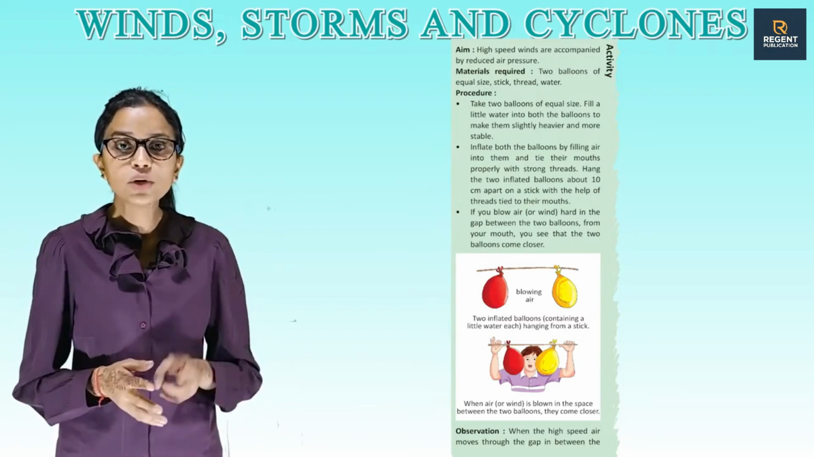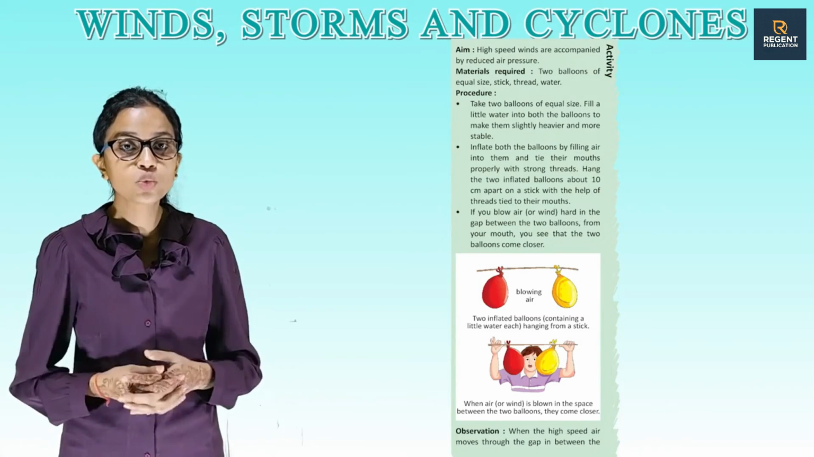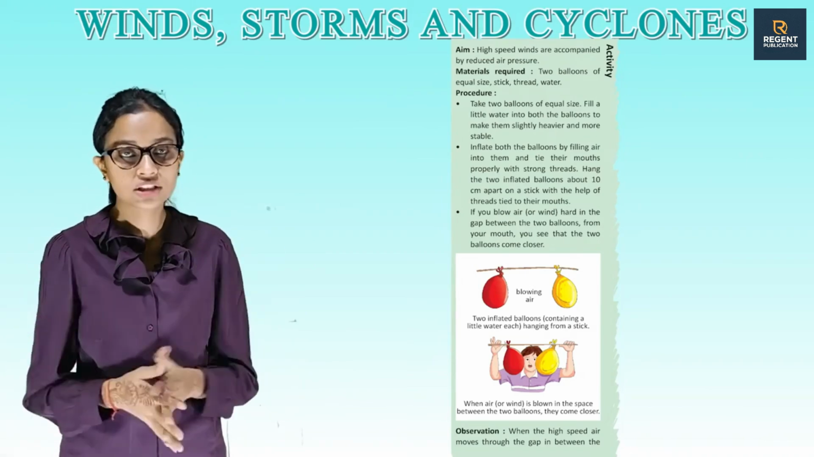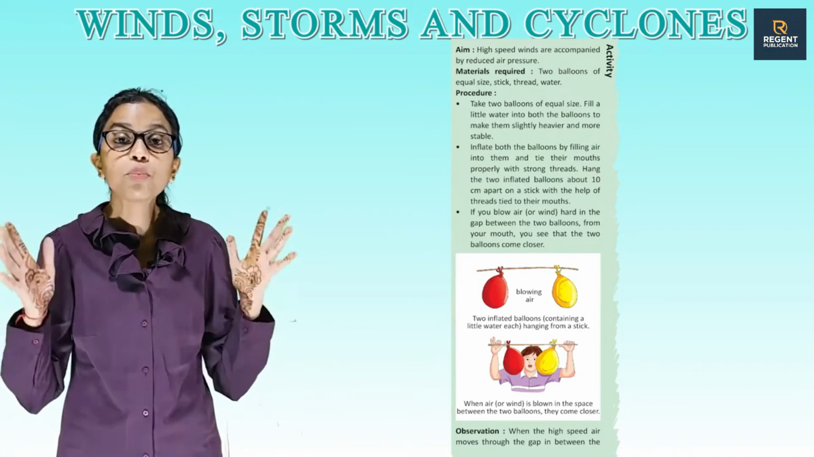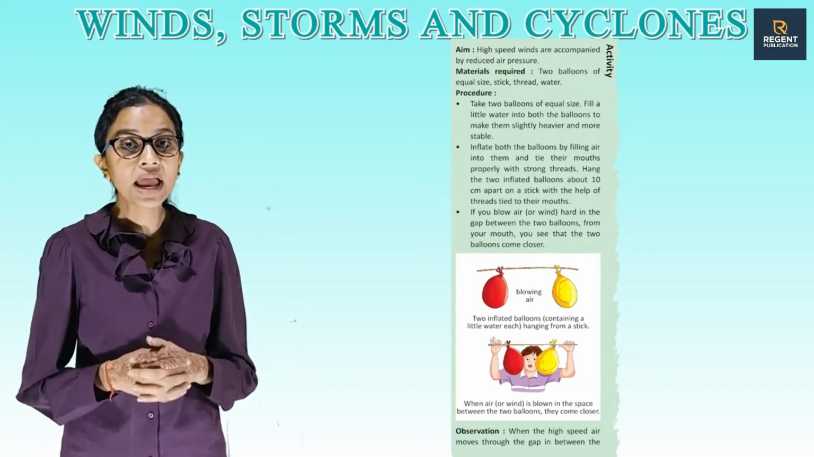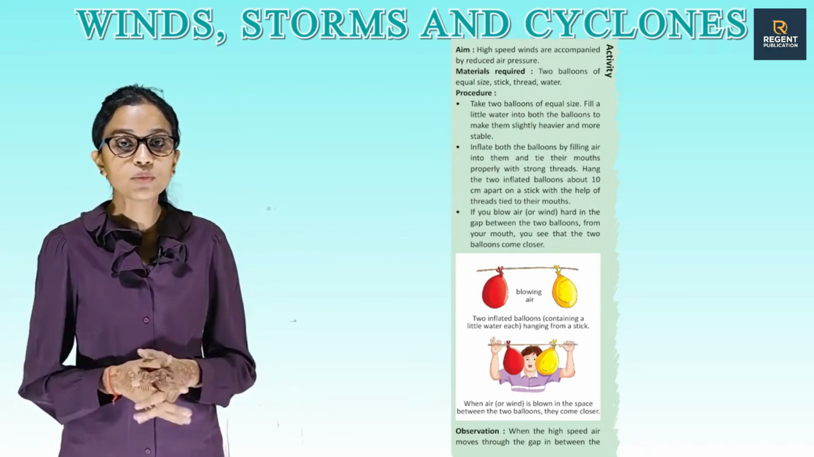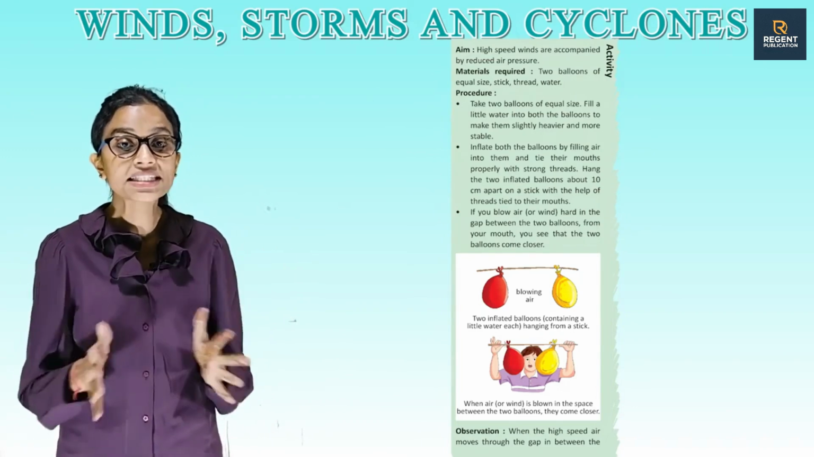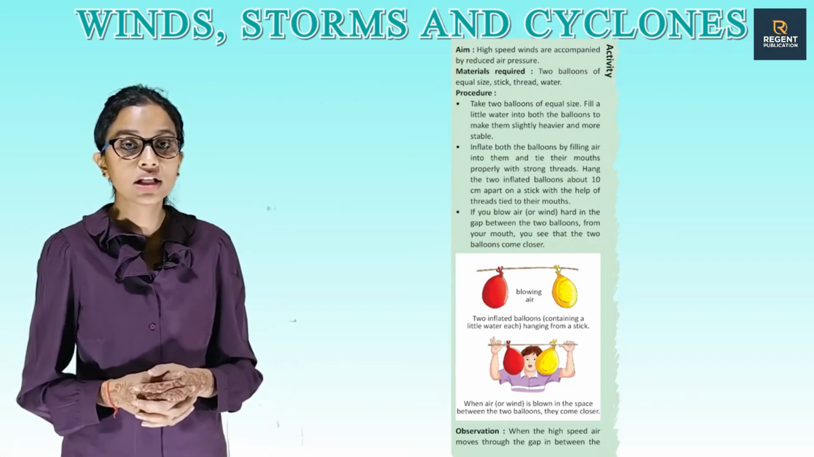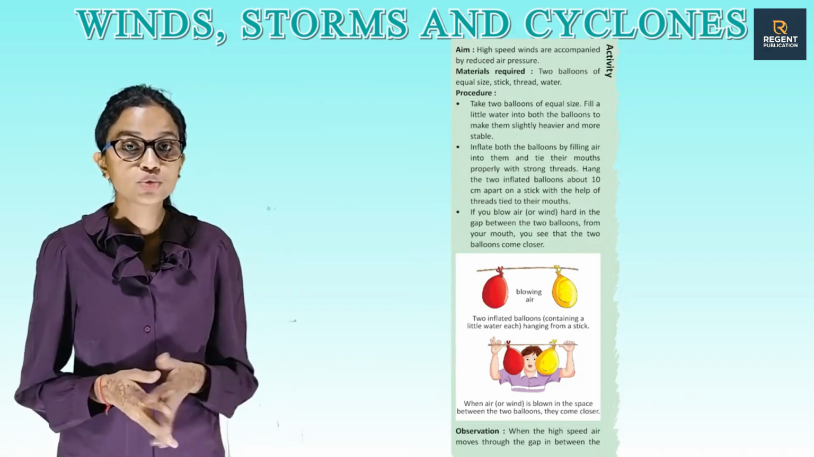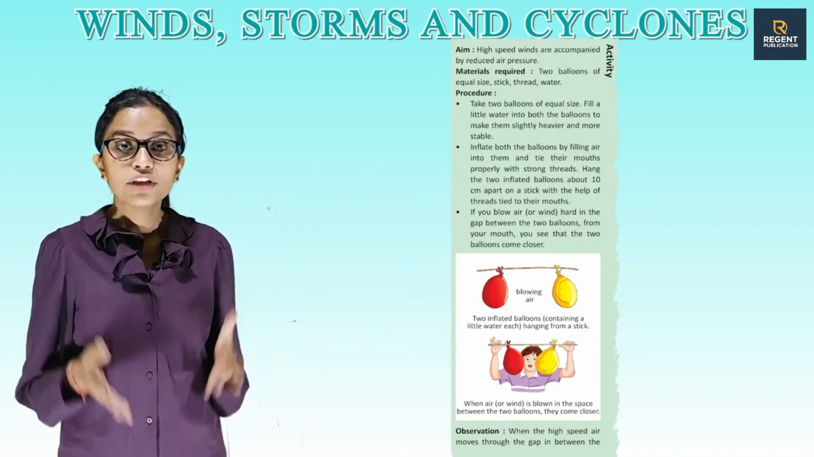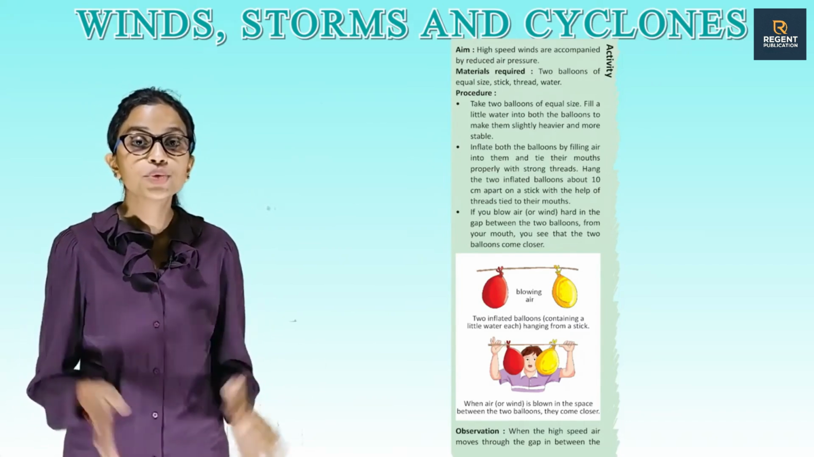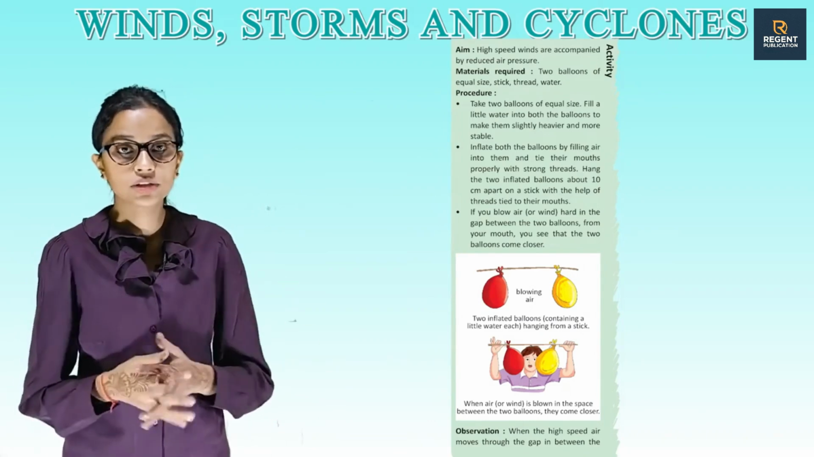Procedure. Take 2 balloons of equal size, fill a little water into both the balloons to make them slightly heavier and more stable. Inflate both the balloons by filling air into them and tie their mouths properly with strong threads. Hang the 2 inflated balloons about 10 cm apart on a stick with the help of threads tied to their mouths. If you blow air or wind hard in the gap between the 2 balloons from the mouth, you see that the 2 balloons come closer.